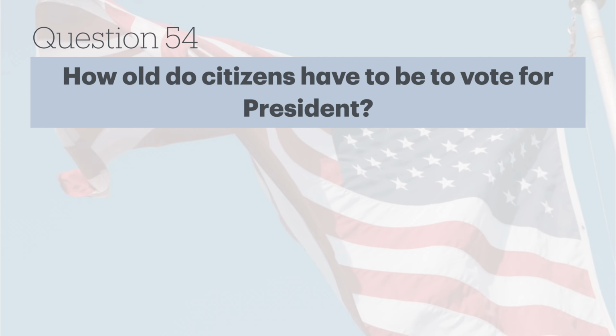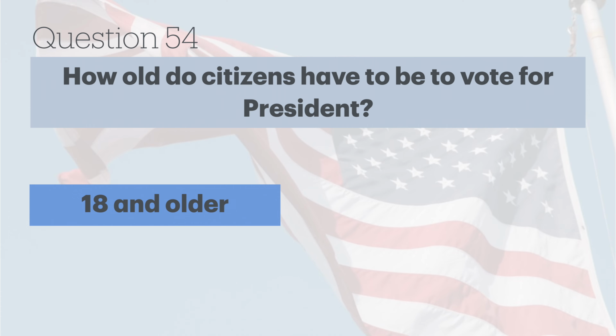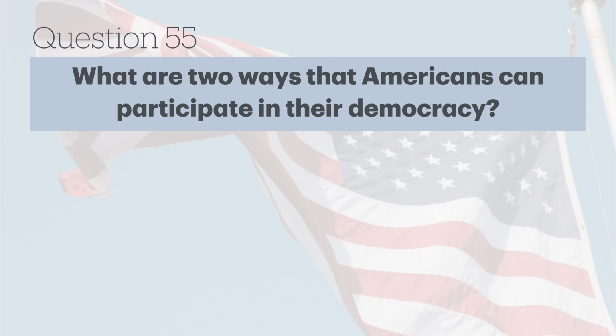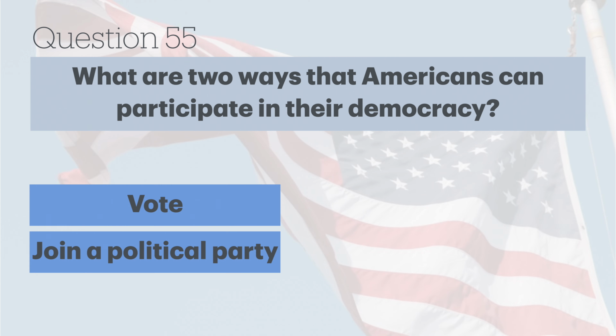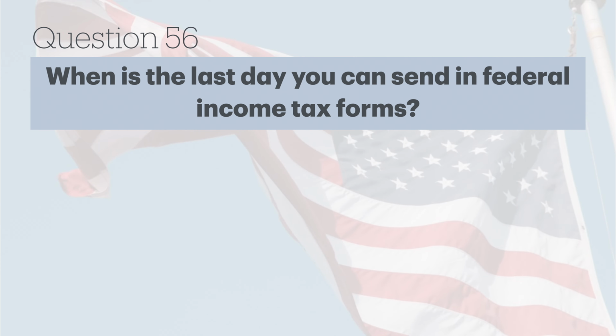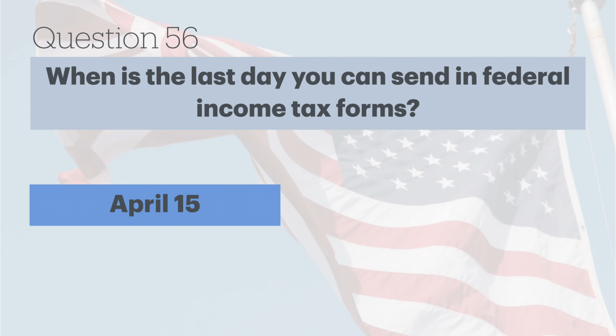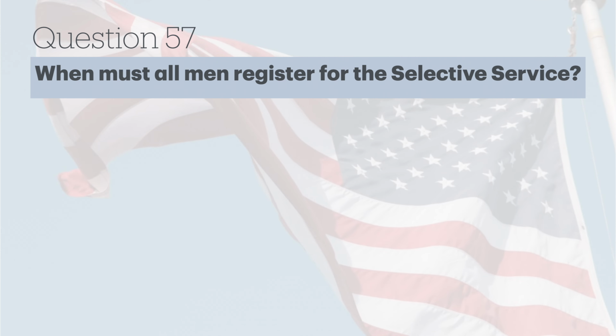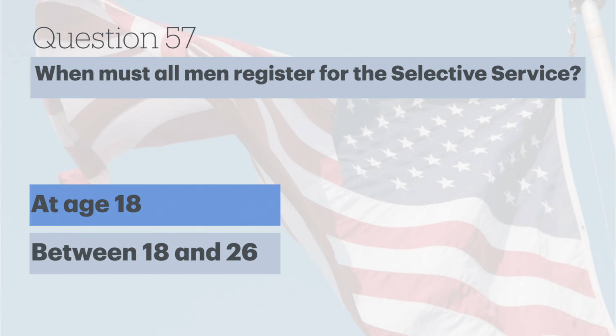How old do citizens have to be to vote for president? 18 and older. What are 2 ways that Americans can participate in their democracy? Vote, join a political party. When is the last day you can send in federal income tax forms? April 15th. When must all men register for the Selective Service? At age 18.